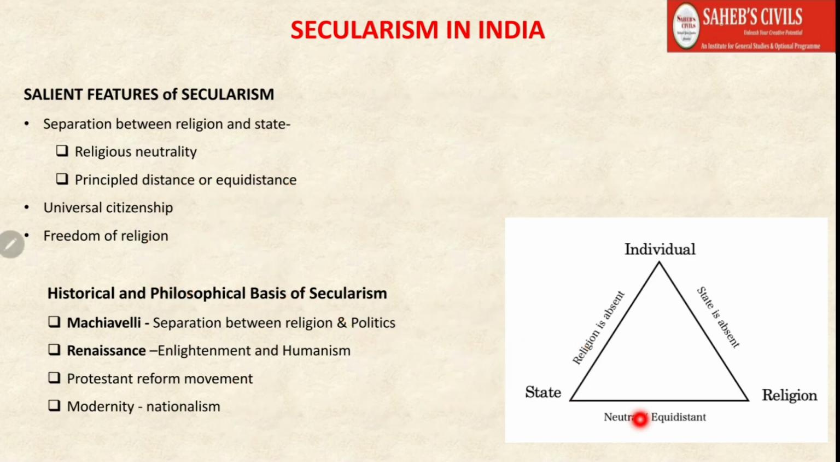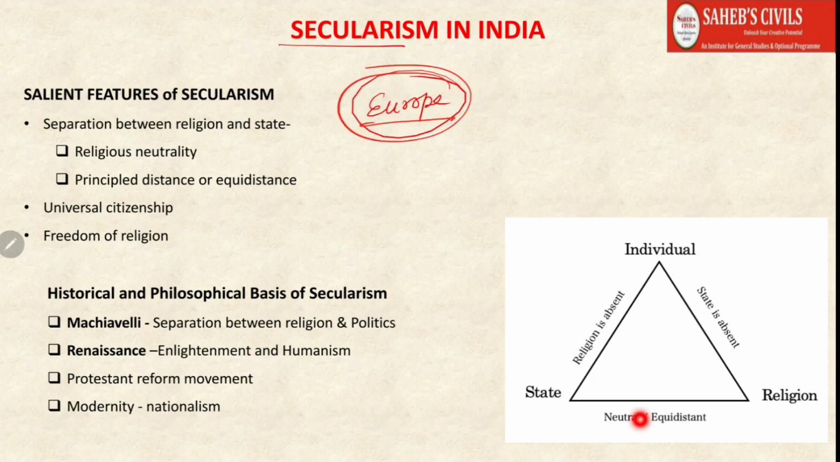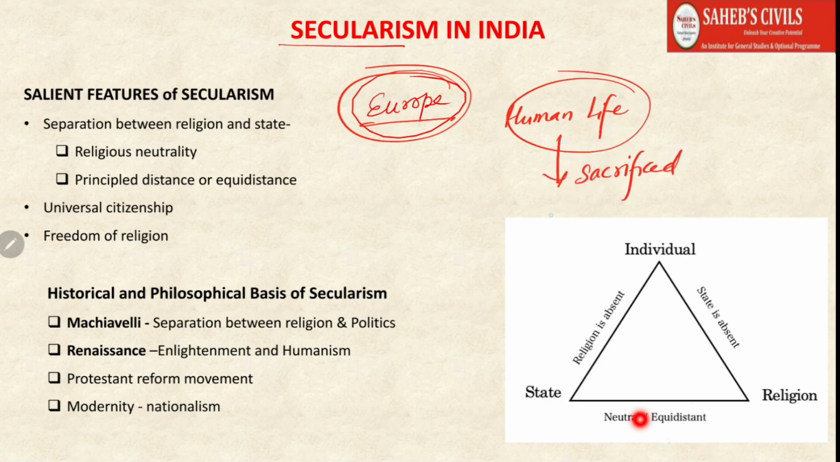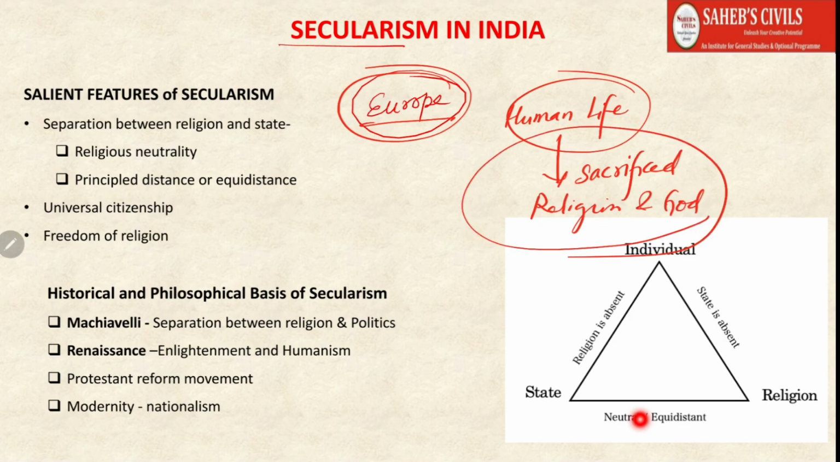So during the medieval times, what was happening? God and religion were very, very prominent. In Europe, God and religion were so prominent that every aspect of human life was supposed to be sacrificed. Human life was supposed to be sacrificed for the cause of religion and God. So you don't have to think about your happiness, but you have to think about the happiness of God.